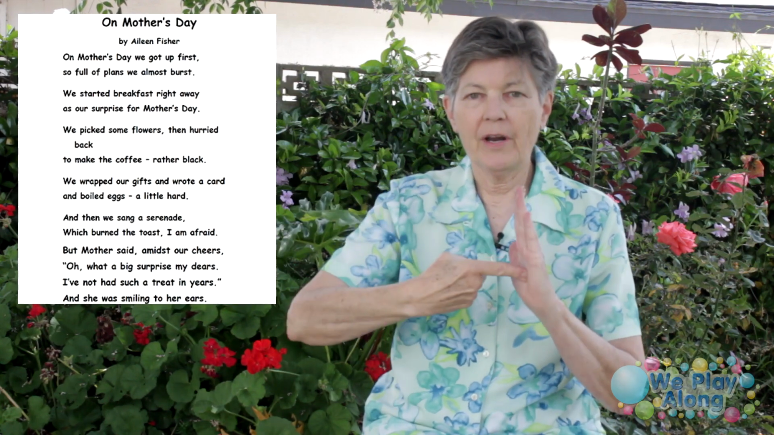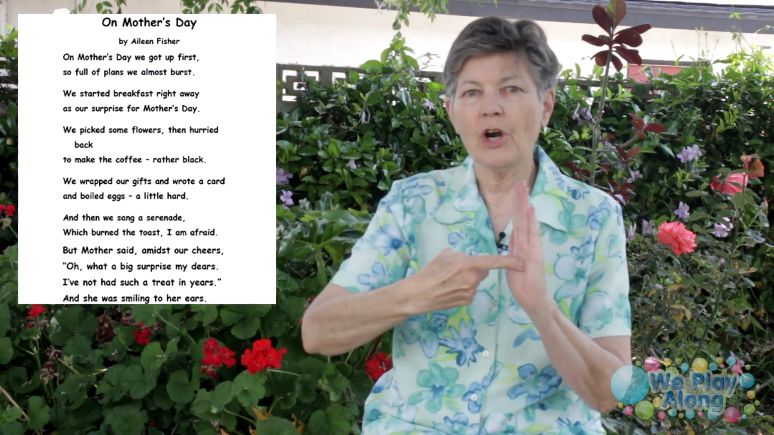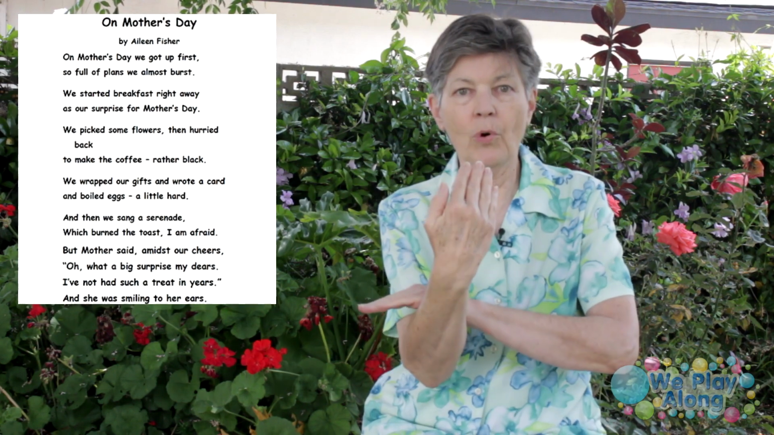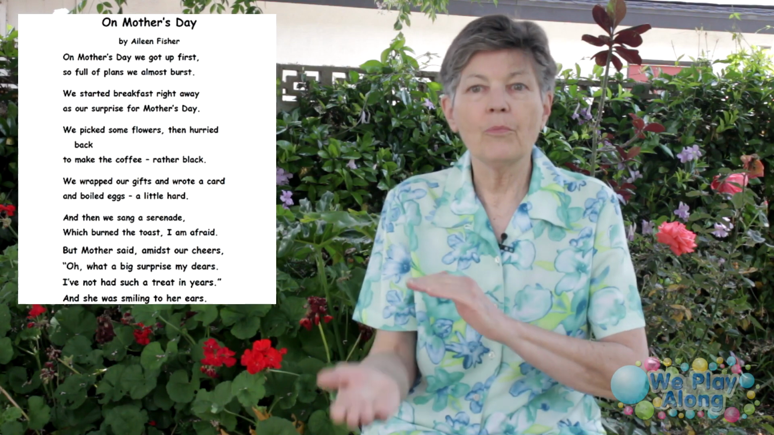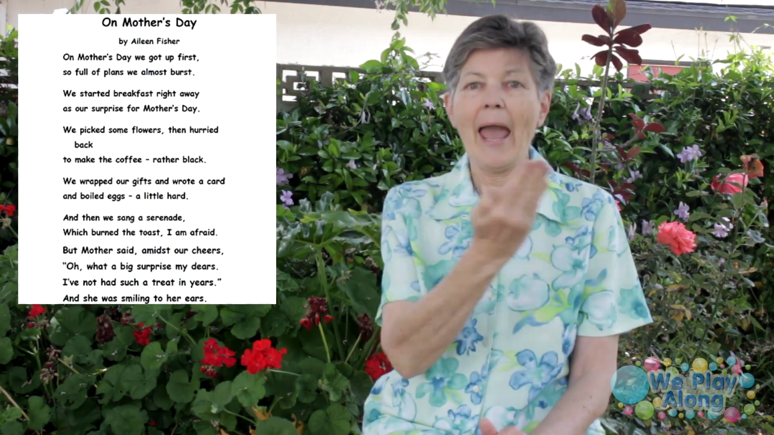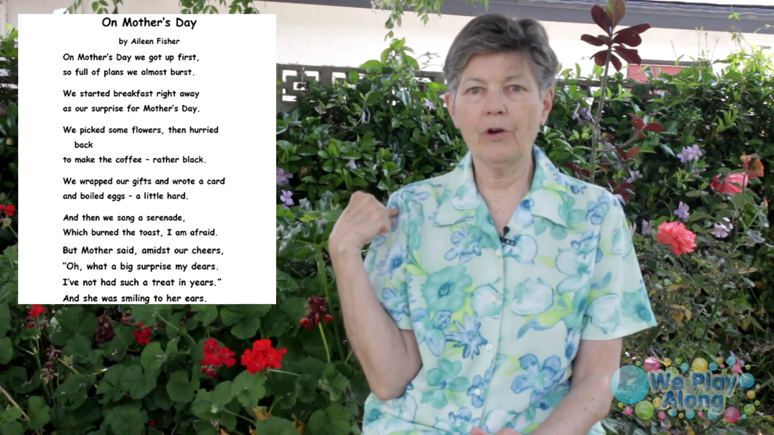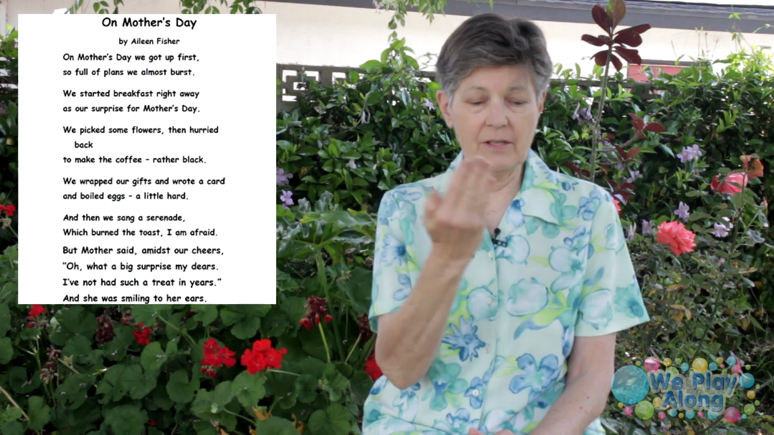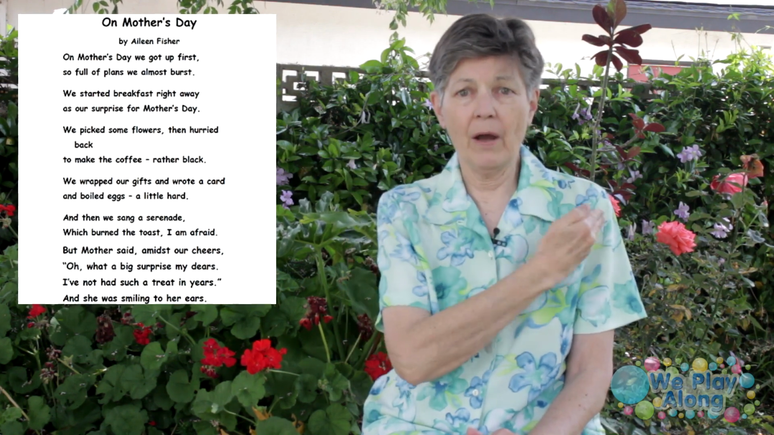We started, think of it like starting an engine. Now, breakfast is a two-part sign. You're going to go eat and then morning, like the sun's coming up. Breakfast right away, snap your fingers. Now for "we," you're going to use your pointer finger from shoulder to shoulder, but "our" is possessive, so you're going to take your flat hand and come around.